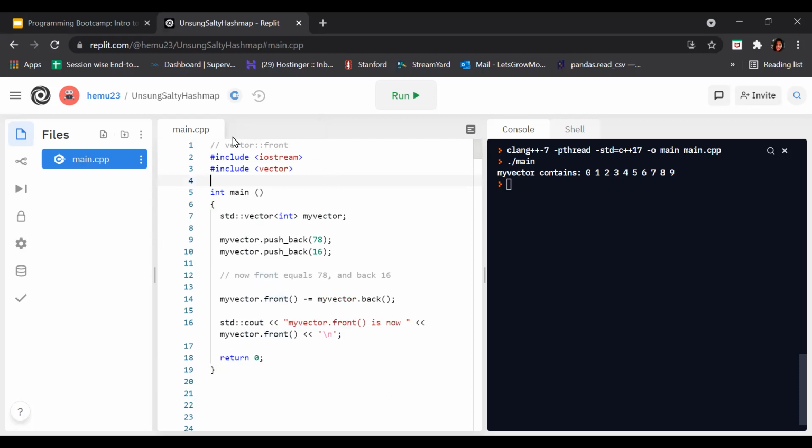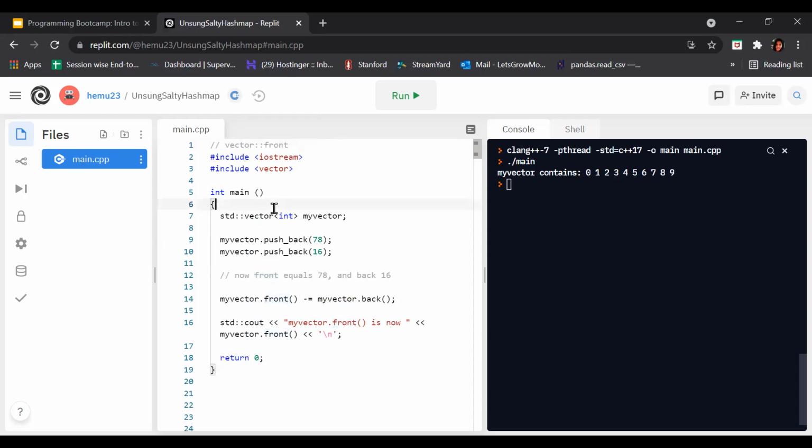Calling this function on an empty container causes undefined behavior. Make sure that if we call this function on an empty vector, it will cause undefined behavior and work very badly. So make sure you apply this operator on a non-empty vector.